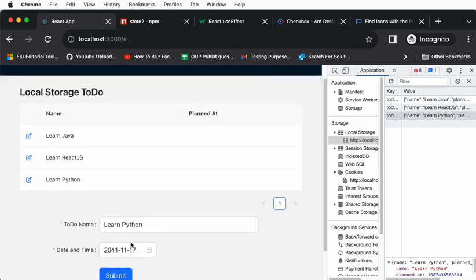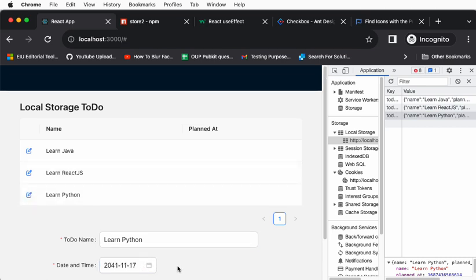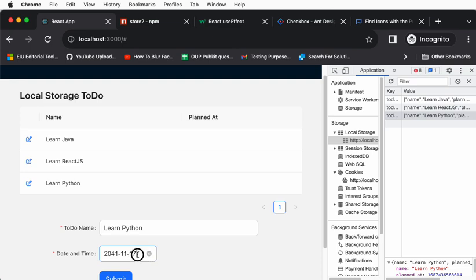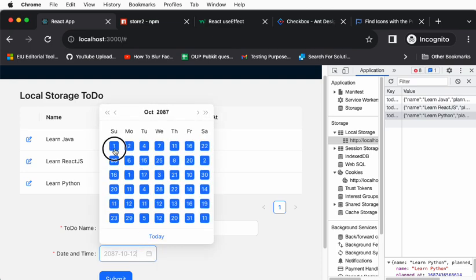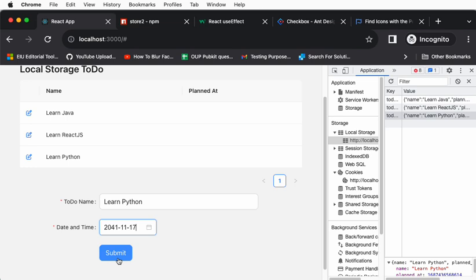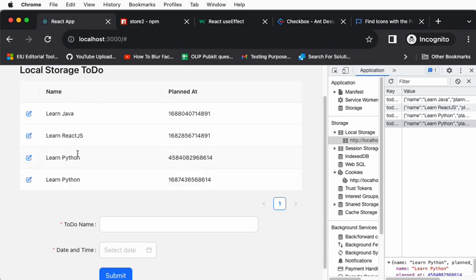Let's edit. Is that the date I set? Just change some date and you submit. You see it has created one more item. That is wrong, correct? If you refresh, you will see the 4 items. Okay, this is wrong.